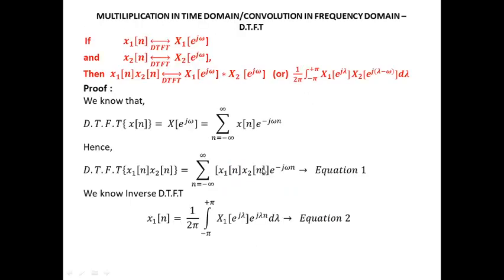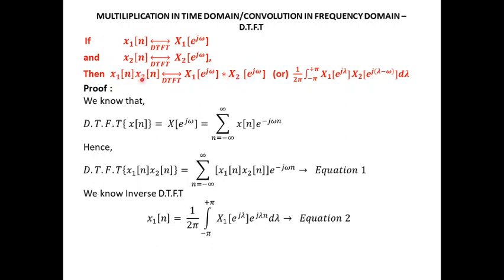The next property is the multiplication in time domain property, or convolution in frequency domain. It is just the dual of the previous property. So if the DTFT of x1 of n is X1 and the DTFT of x2 of n is X2, then if the two signals are multiplied in time domain, the corresponding Fourier transforms are convolved in the frequency domain.